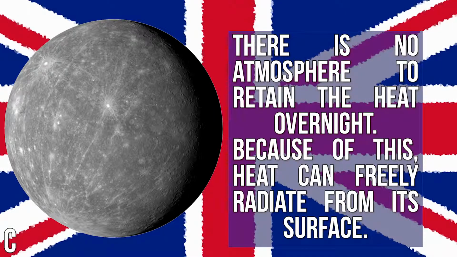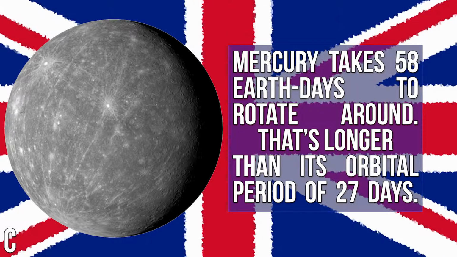There is no atmosphere to retain the heat overnight. Because of this, heat can freely radiate from its surface. That all said, though, Mercury isn't the best of examples when it comes to this, as its rotation period is actually longer than its orbital period. Mercury takes 58 Earth days to rotate around itself, while it orbits around the Sun in 27 days.